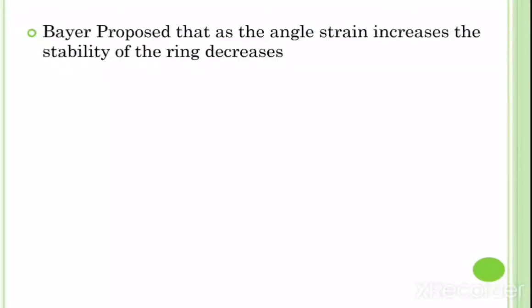We know the tetrahedral angle is about 109.5 degrees, and the internal angles we already discussed in tabular form. So calculate the angle strain, because in the exam they ask questions like calculate the angle strain, or the angle strain for cyclobutane is. At that time you have to do the calculation and find out.